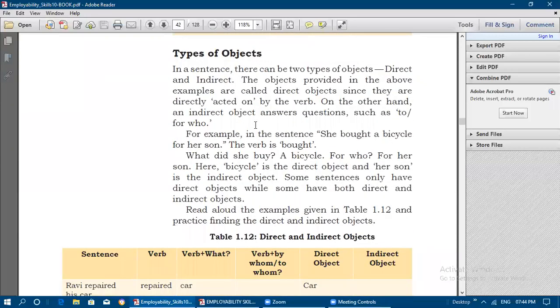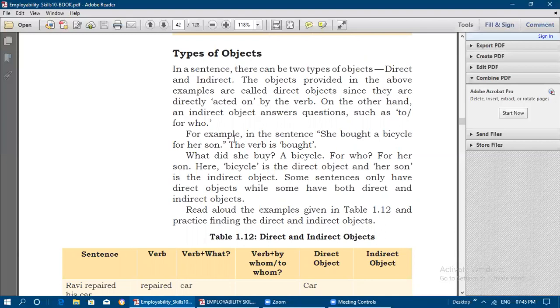Next, we will see types of objects: direct object and indirect object. In a sentence, there can be two types of objects, direct and indirect. The objects provided in the above examples are called direct objects, since they are directly acted on by the verb. On the other hand, an indirect object answers questions such as to whom and for whom. If it is answering these questions, then that object is known as an indirect object.